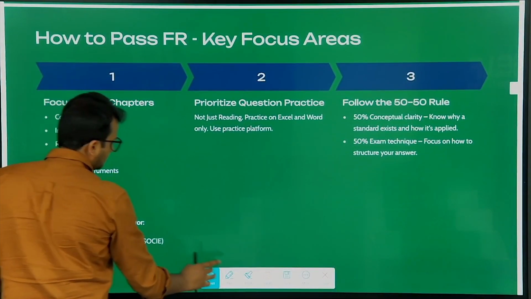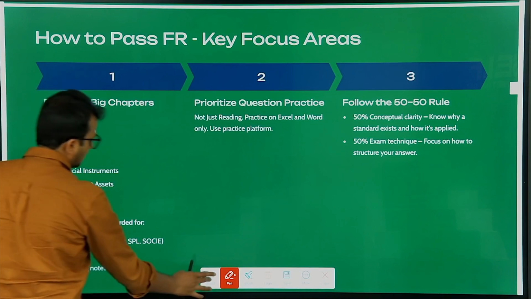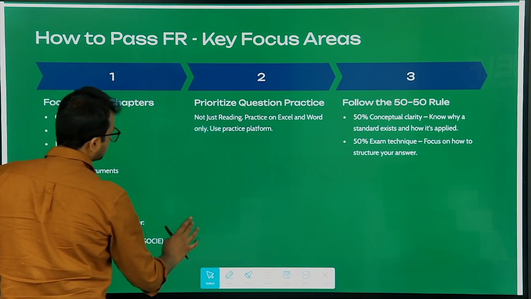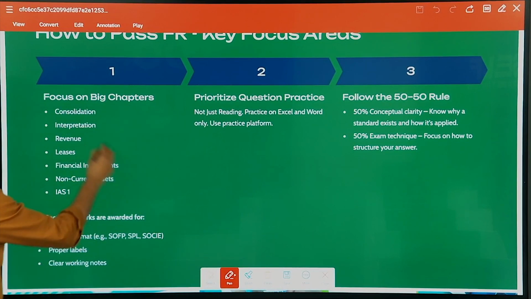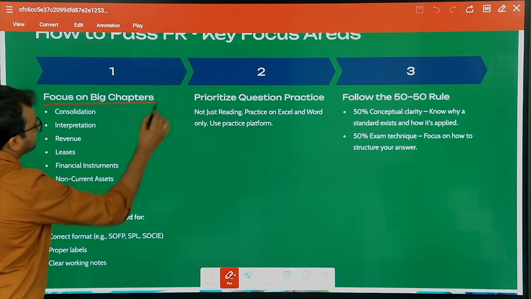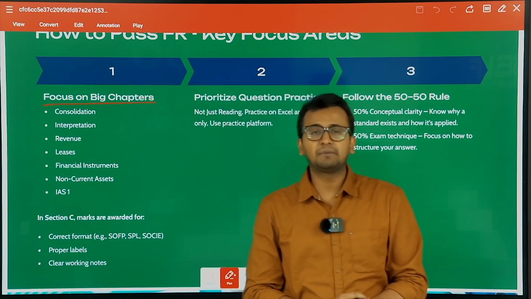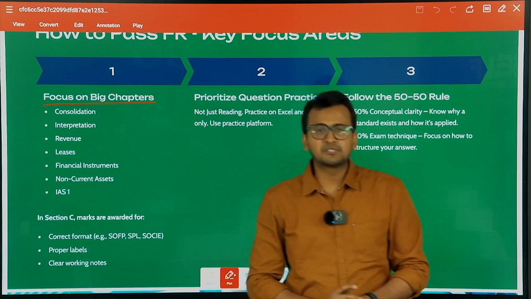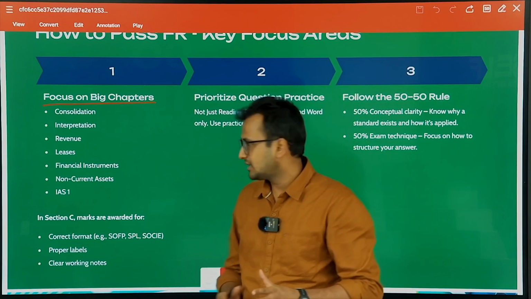Next question the students generally ask us is, how do you pass? How do you pass your FR course? Okay. So, first of all, you will focus on the big chapters. Obviously, if you want to clear your papers, you should focus on the big chapters. Big chapters means chapters which will come for a greater number of marks. Okay. So, what are those chapters?